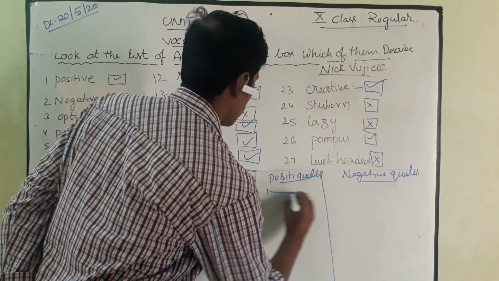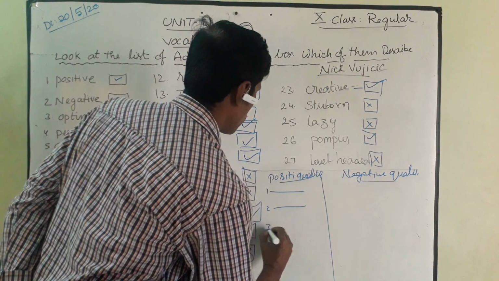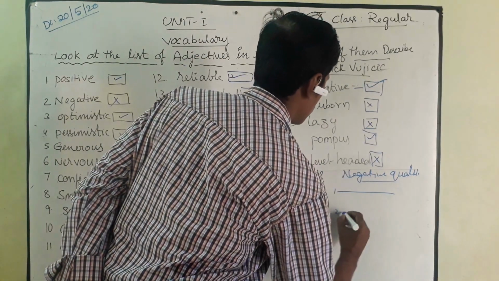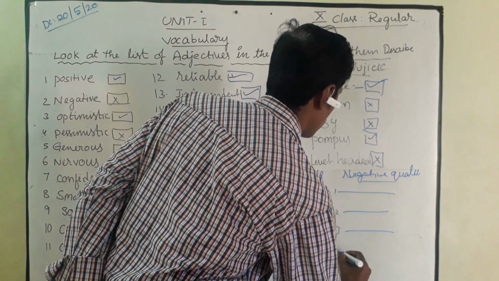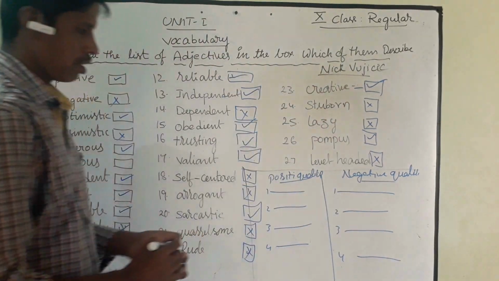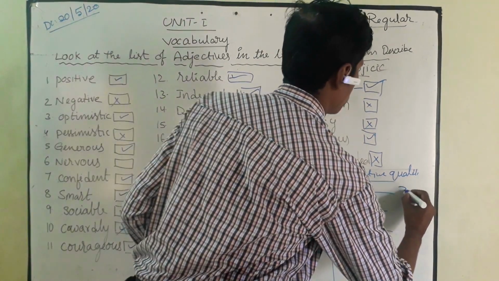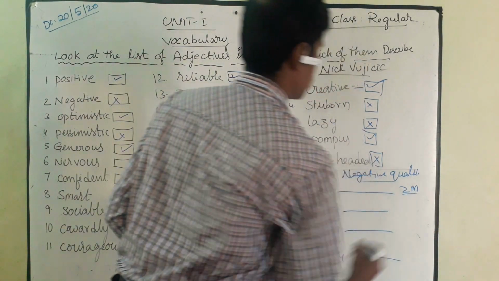So here 1, 2, 3, 4 and 1, 2, 3, 4. You may get this type of question for 2 marks.